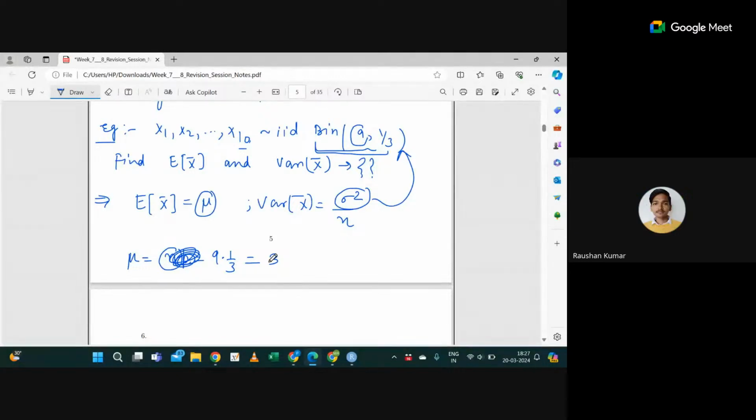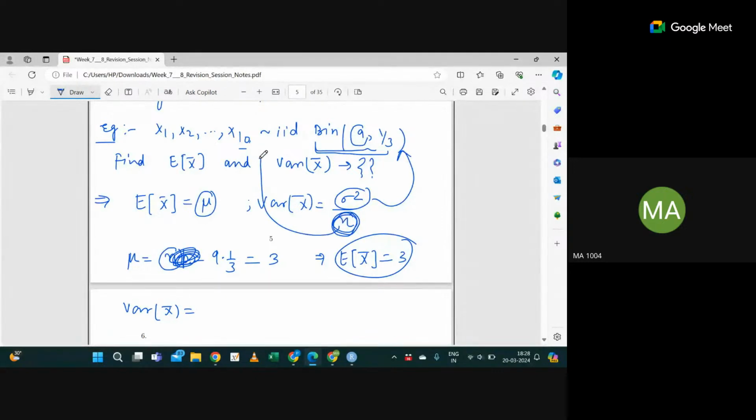Correct? If mu is 3, then can I simply say the expectation of x bar is 3? Yes, sir. And the variance of x bar will be what? Sigma square by n. Here n is the sample size, which means 10. Variance of the binomial is n into p into 1 minus p, that is 1 by 3 into 1 minus 1 by 3, divided by 10.